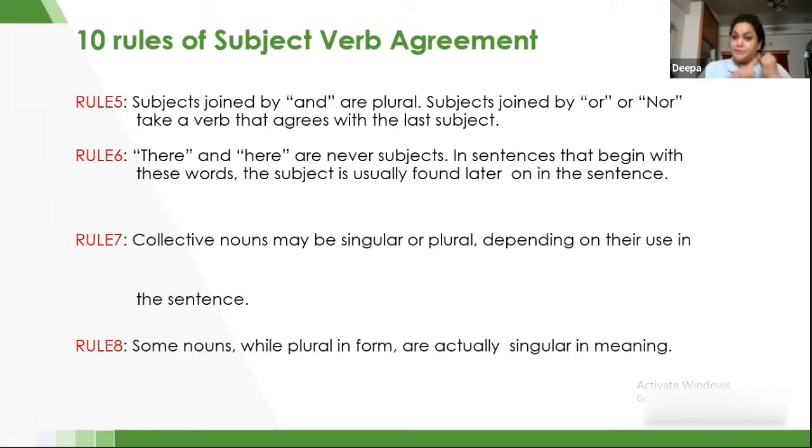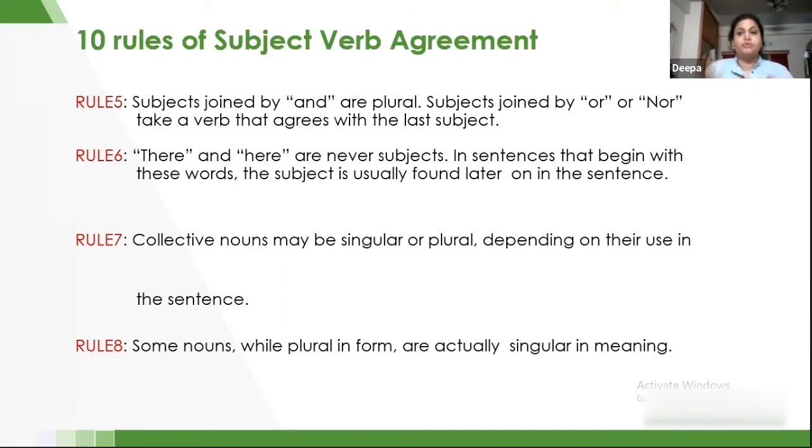So abstract nouns, material nouns, collective nouns, if you are using a collective noun like herd or bouquet or team or anything of that sort, then we are going to use a singular verb. And uncountable nouns, all these nouns, they take singular verbs only. They might look plural, but they are not.